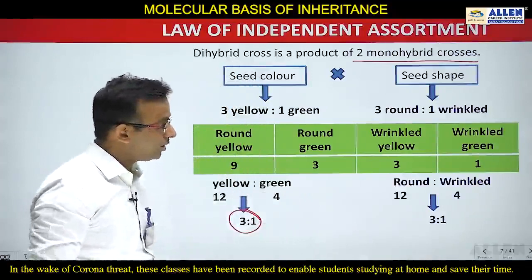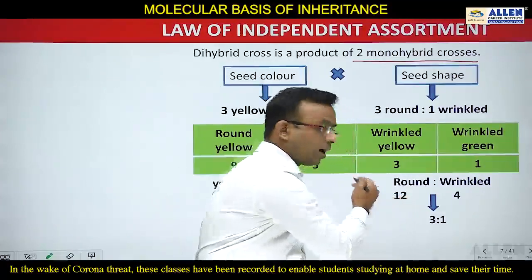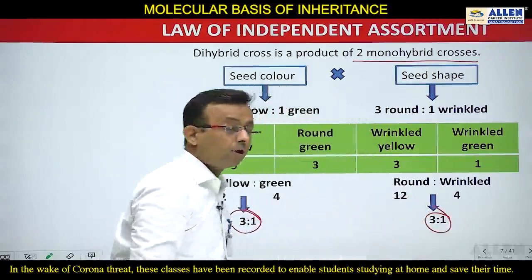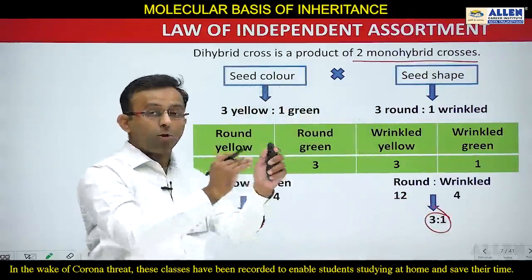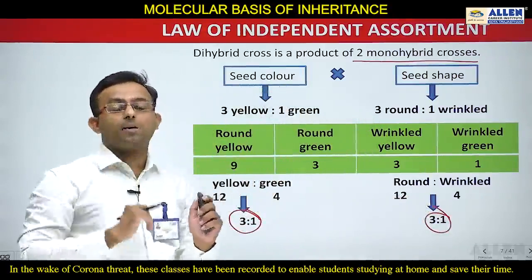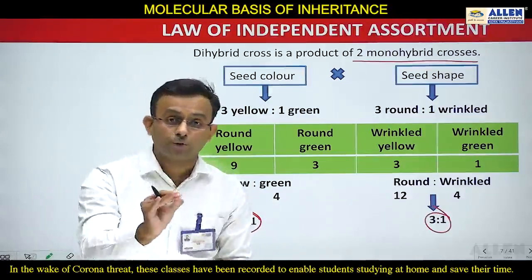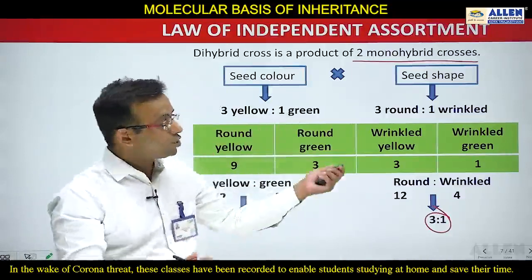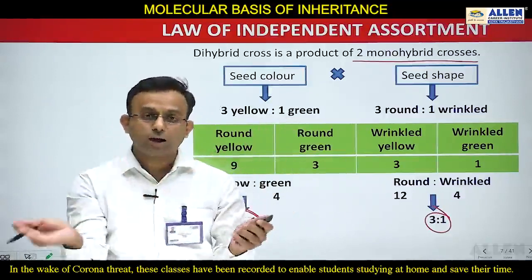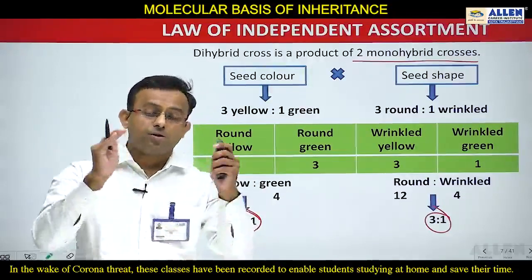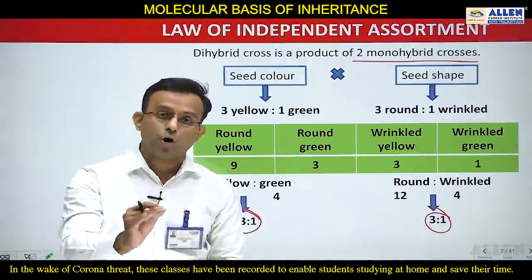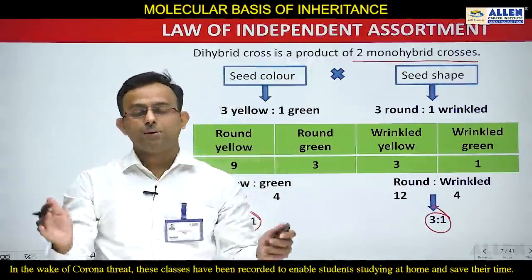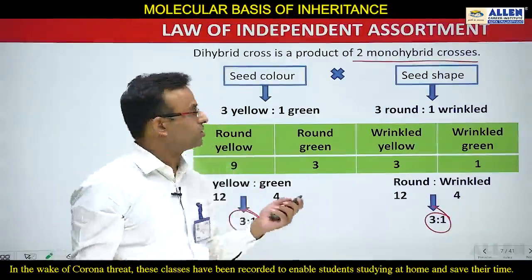So after the dihybrid cross also, the 3:1 ratio for seed color is maintained. And if you look at the seed shape, here also 12 are round and 4 are wrinkled, again a 3:1 ratio. So both characters, seed color and seed shape, are maintained after the dihybrid cross also. This proves that seed color does not affect seed shape during inheritance. Both characters are independent of each other, and this conclusion is known as the law of independent assortment.